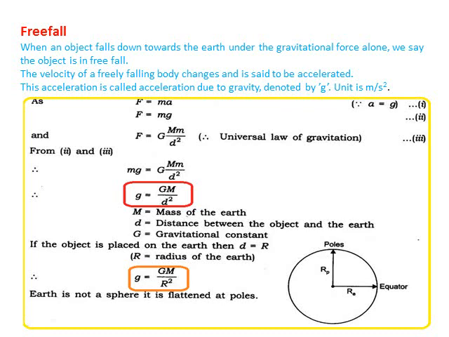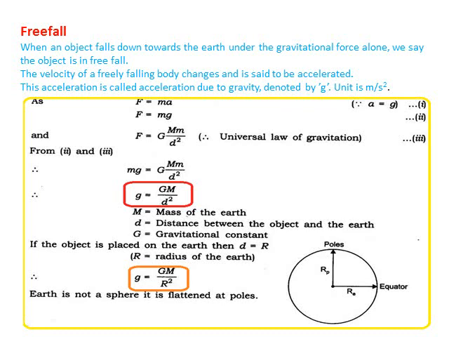And when the body is freely falling, that means falling from a height, the acceleration a will be replaced by the letter g, which is acceleration due to gravity. So for a freely falling body, F is equal to mg. That is the second equation.